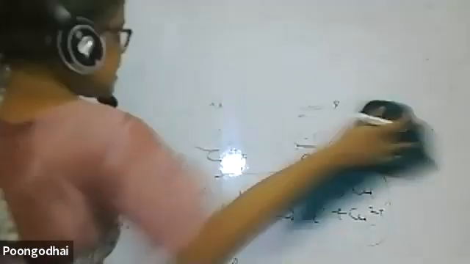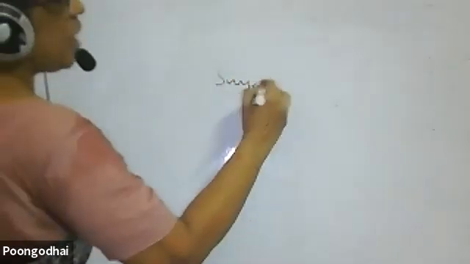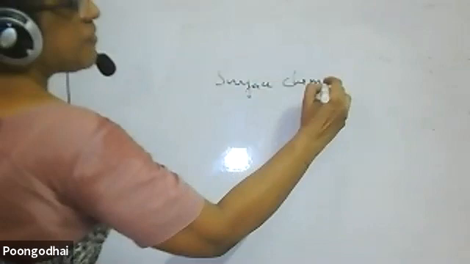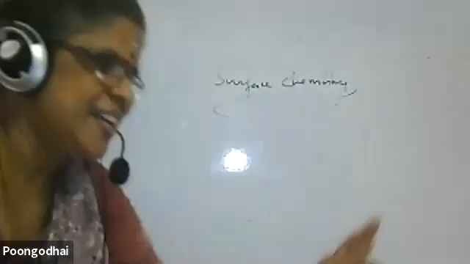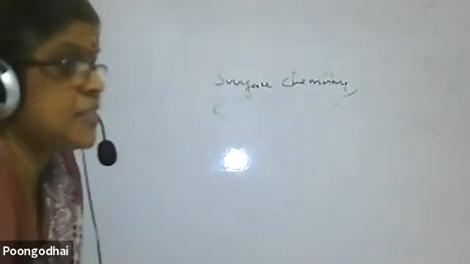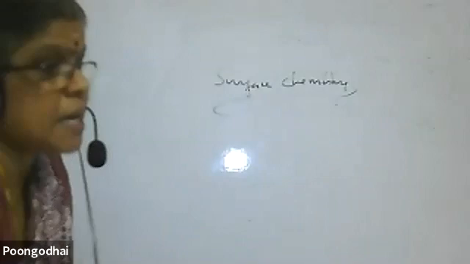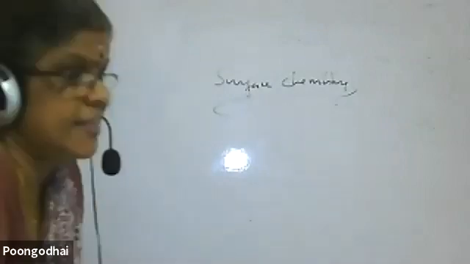Then this is with respect to the electrochemical cell, electrochemistry. The cell and all is not there. It is the surface chemistry that is there. Surface chemistry, if you have any doubt, I will tell you. About the importance of surface chemistry, most of the questions will be asked: the difference between physisorption and chemisorption, the Freundlich isotherm diagram, a graph will be asked.